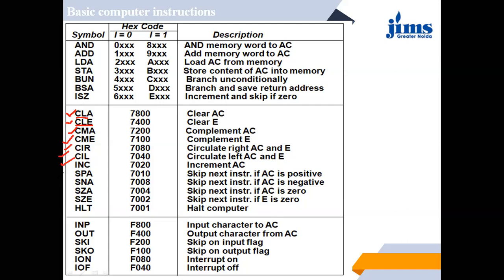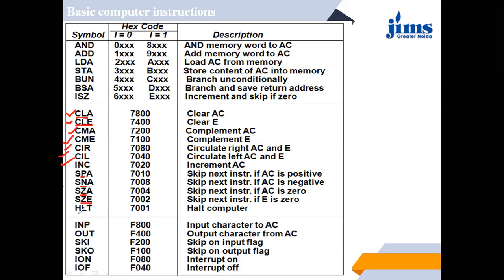Skip next instruction if AC is positive, and skip next instruction if AC is negative. This is skip next instruction if AC is 0, and skip next instruction if E is 0.